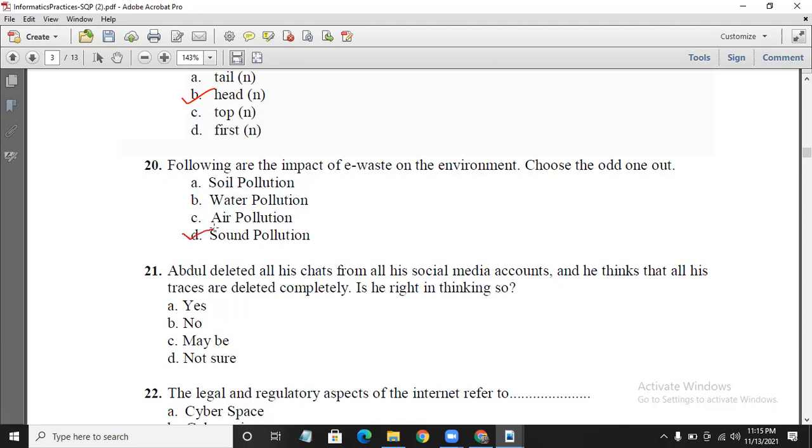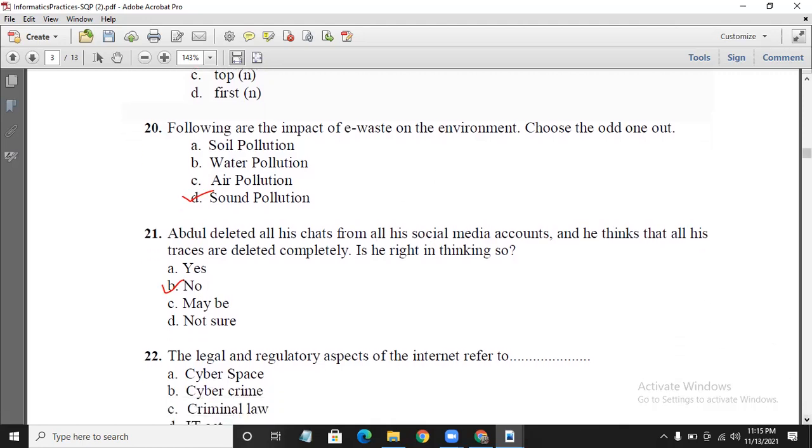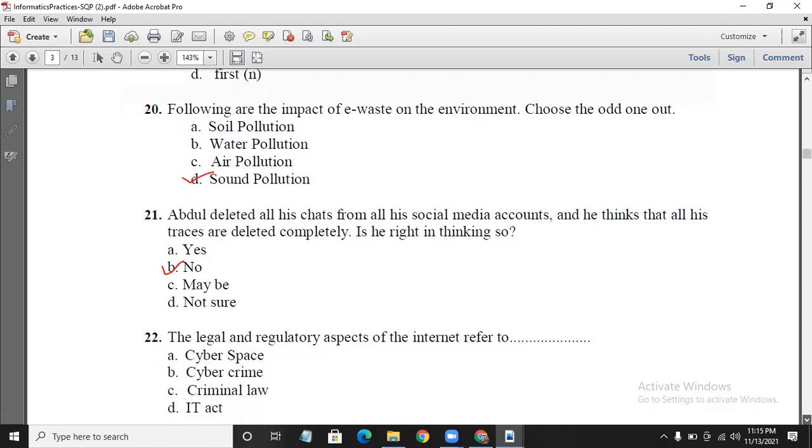The answer is sound pollution, which is not an impact of e-waste. Abdul deleted all his chats from his social media accounts and he thinks that all his traces are deleted completely. Is he thinking right? No. Whatever you are doing, these digital footprints are permanent. So even if we delete them, they will stay there permanently.